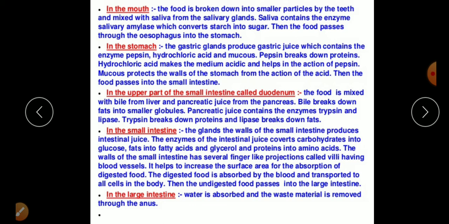What is the function of pepsin? The pepsin breaks down the protein. It means the protein digestion is going on here in the stomach. Okay.